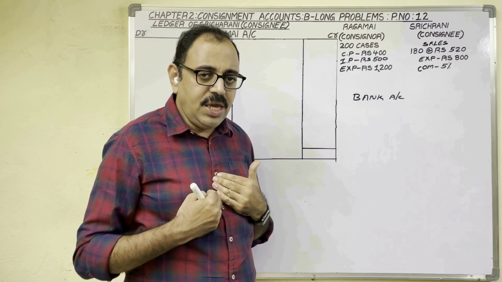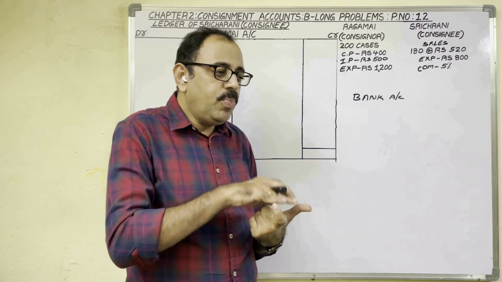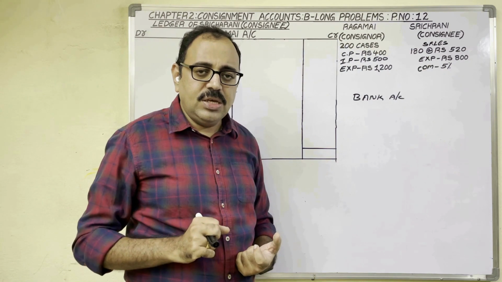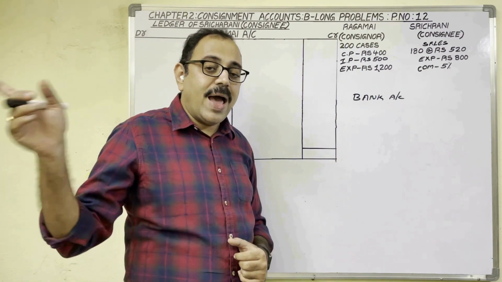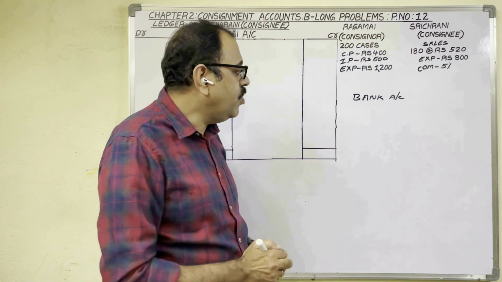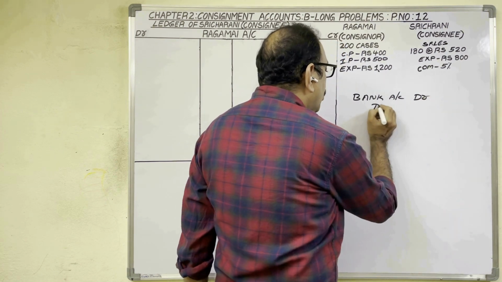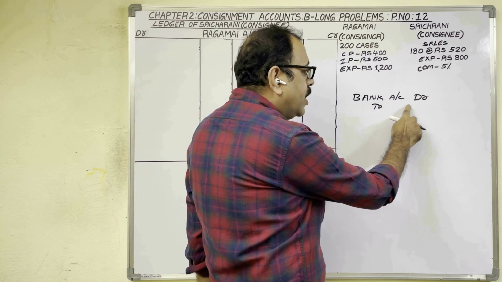So we are consignee. Customer gave check to us. We deposited that check in our bank account. So bank balance is increasing. Bank collects the money from customer's bank. So banker is a receiver. So debit the receiver now. Therefore, bank account should be debited. Bank account debtor to. How much money is deposited in bank?